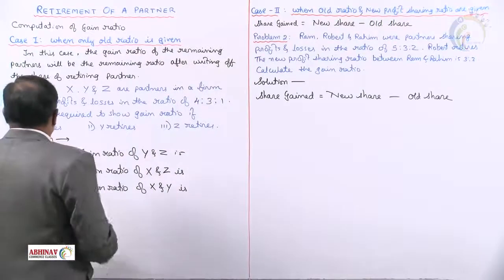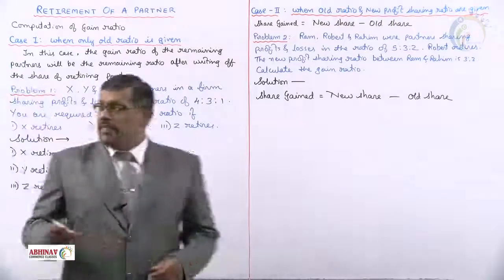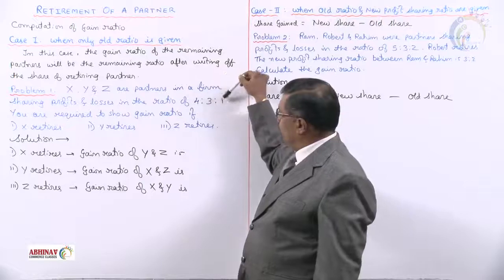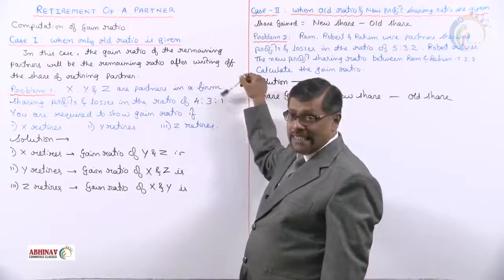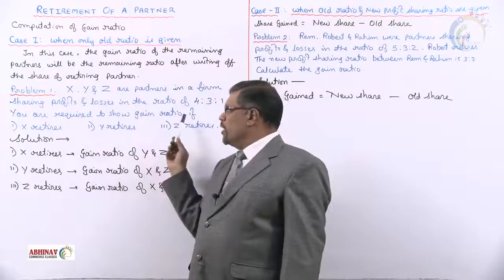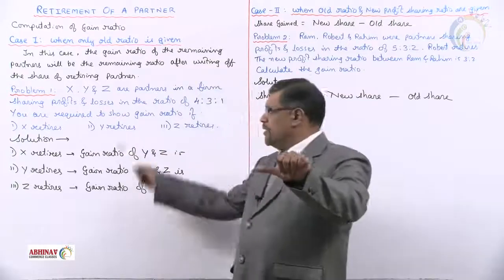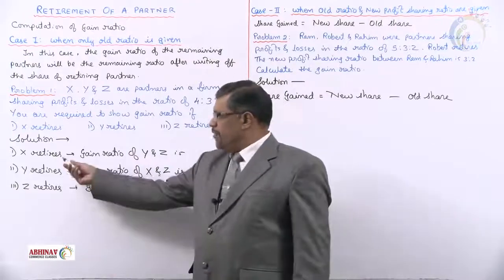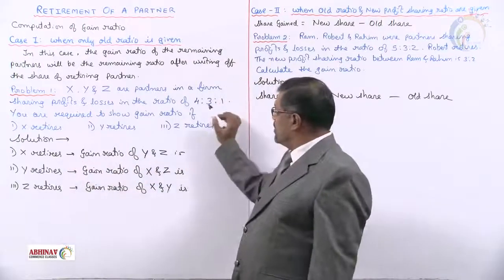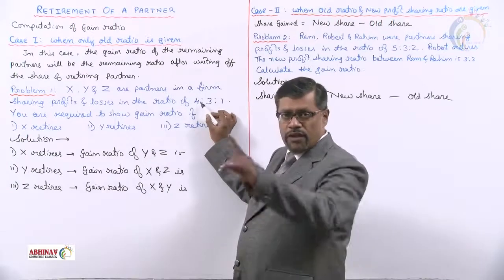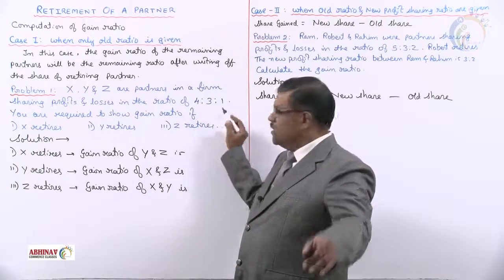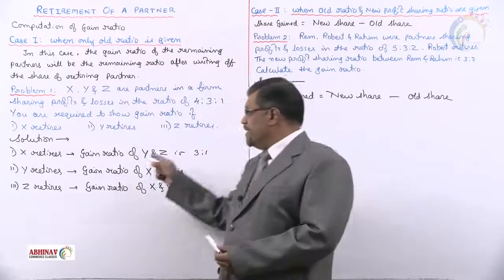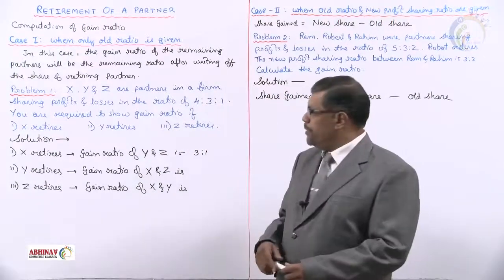Let's say X, Y, and Z are partners in a firm, sharing profits and losses in the ratio of 4:3:1. You are required to show the gain ratio if X retires, if Y retires, and third case, if Z retires. If X retires, what is the share of X? 4. Cancel 4. What is remaining? 3:1. The gain ratio of Y and Z will be 3:1. Very simple.